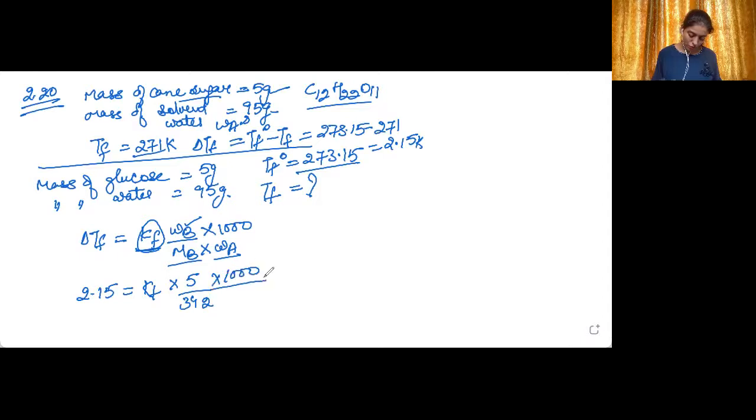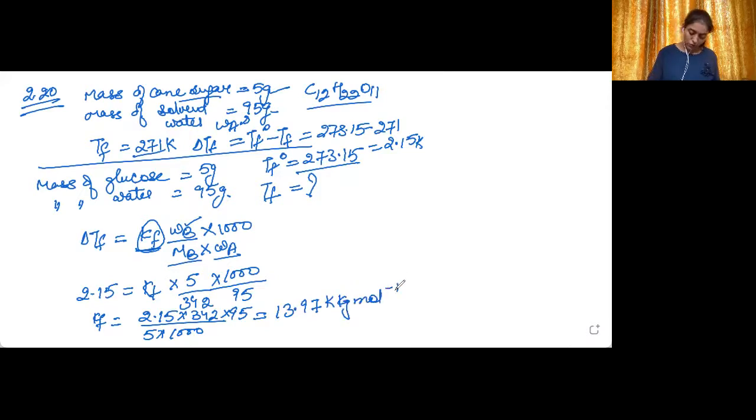Multiplied by 1000 upon WA, which is 95. So KF will be equal to 5 into 1000 upon 2.15 multiplied by 342 multiplied by 95. Let's quickly calculate it now. 2.15 multiplied by 342 multiplied by 95 divided by 5000. It is coming out to be equal to 13.97. Okay, Kelvin kg per mole.